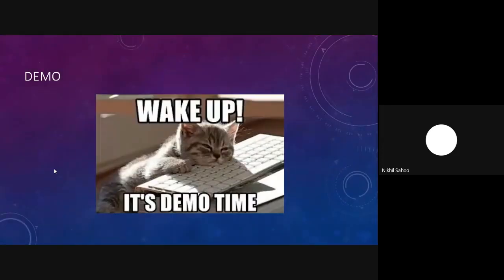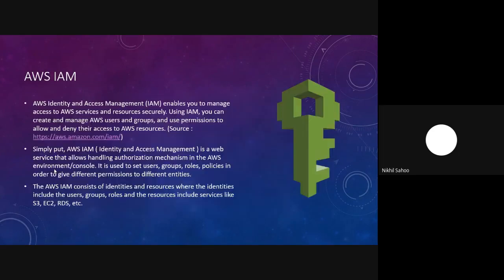So that was all about the S3 bucket misconfigurations. Now we'll move on to AWS IAM. AWS IAM is a kind of management service wherein you can create and manage AWS users and groups and use permissions to either allow or deny their access to AWS resources. In very simple words, it is an authorization mechanism in the AWS environment, and it is used to set users, groups, roles, and policies in order to give different permissions to different entities.